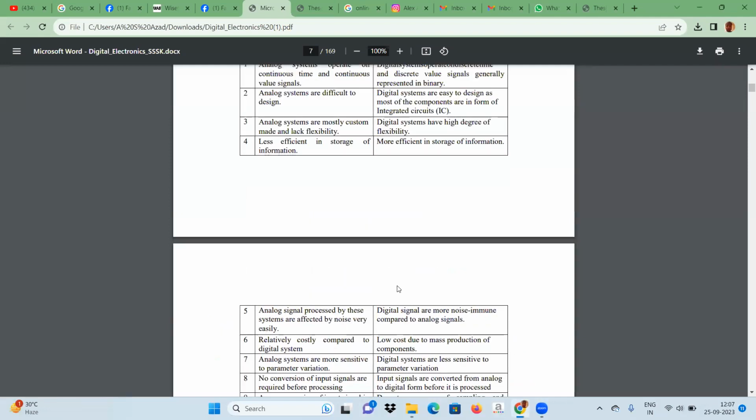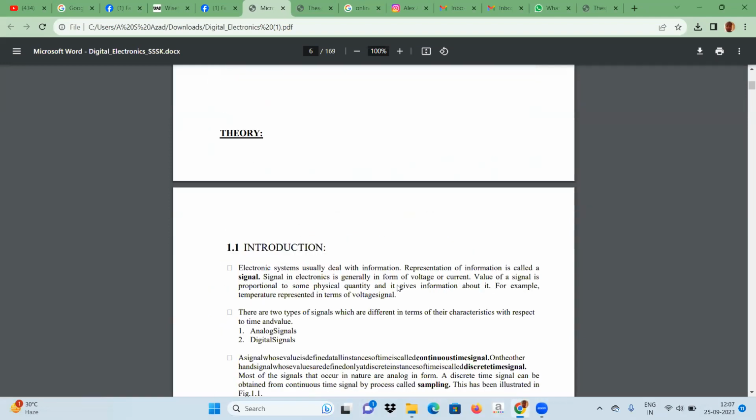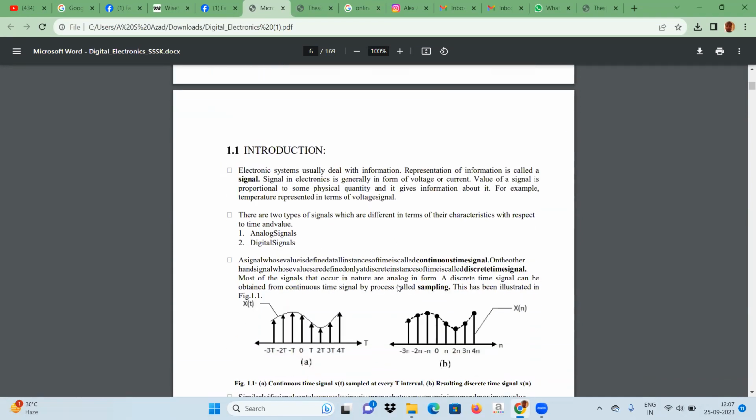Hello, how are you? Today we will discuss digital signal and analog signal. We will see what is the difference between digital signal and analog signal.